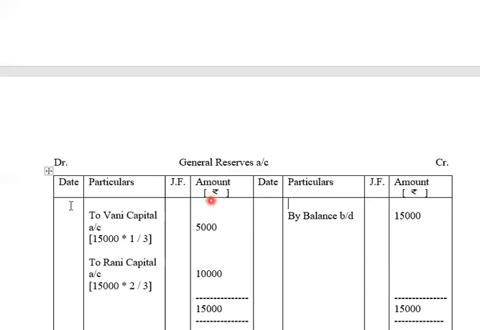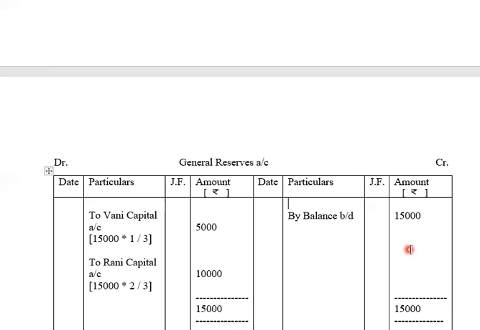The format for general reserves is date, particulars, general folio, amount rupees, date, particulars, general folio, amount rupees. Towards extreme left, we'll be writing DR debit. Towards extreme right, we'll be writing CR credit. As it is a liability, it will be recorded as credit balance as by balance brought down 15,000. What is general reserves? It is the amount maintained by old partners in the business from old profits in order to meet future contingencies. So at the time of admission of new partner, this amount should be closed by transferring it to old partners capital account in their old profit sharing ratio.